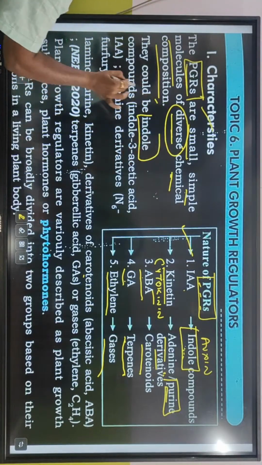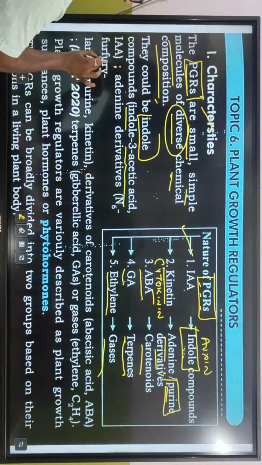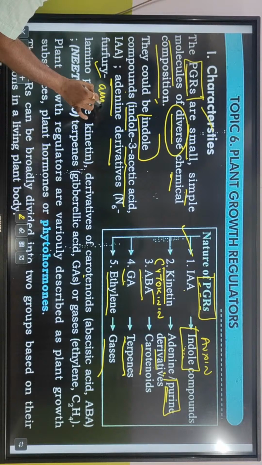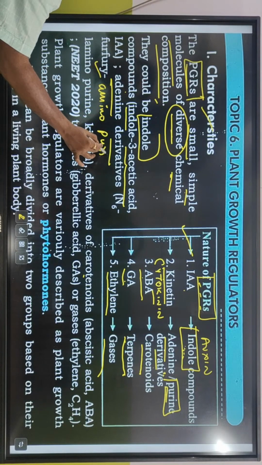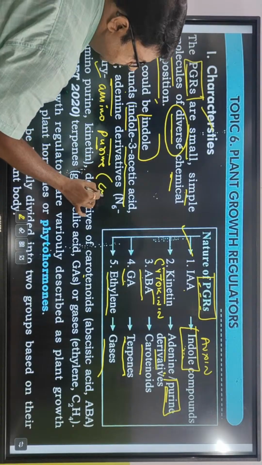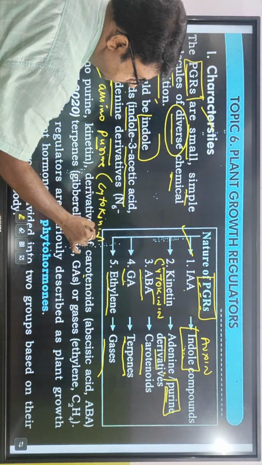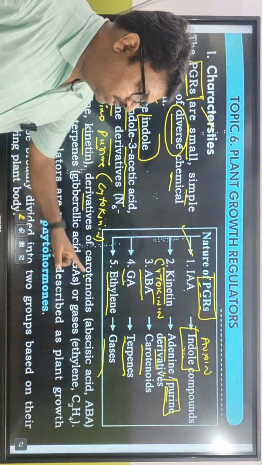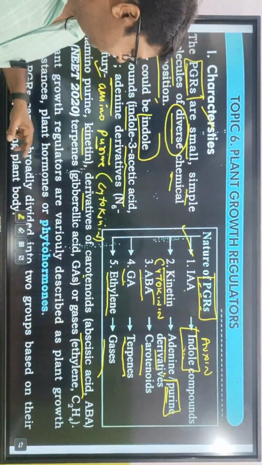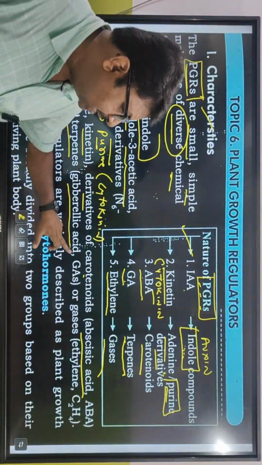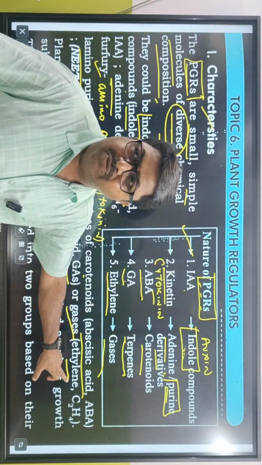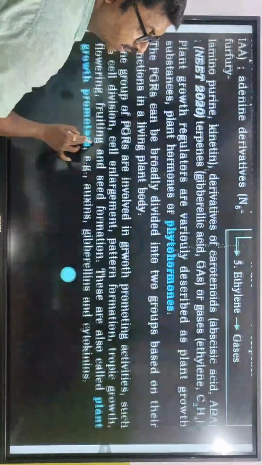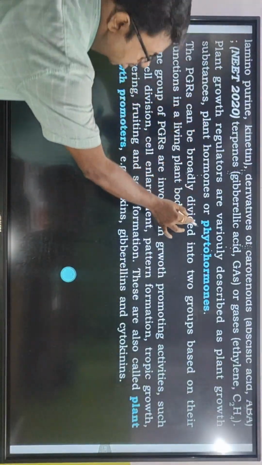They could be indole compounds, indole-3-acetic acid, IAA. Adenine derivatives, N6 furfuryl aminopurine, the chemical name of cytokinin. There are carotenoid derivatives, abscisic acid, that is ABA. And terpenes, that is gibberellic acid. Or gases, ethylene, C2H4. Plant growth regulators are variously described as plant growth substances, plant hormones or phytohormones.